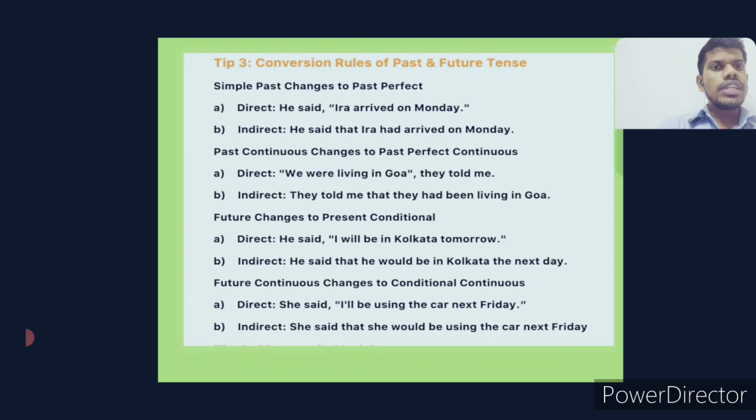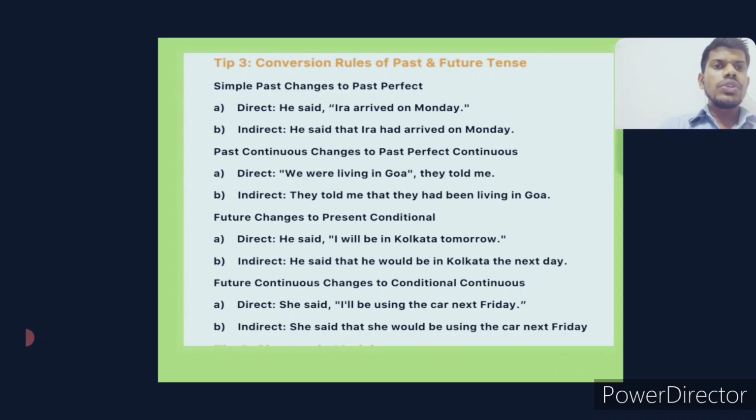Then future changes to present conditional. See the direct: He said, I will be in Kolkata tomorrow. So what will be coming? Will becomes would, that's all. So he said that he would be in Kolkata the next day. Tomorrow, that is the time factor, becomes the next day or the following day.